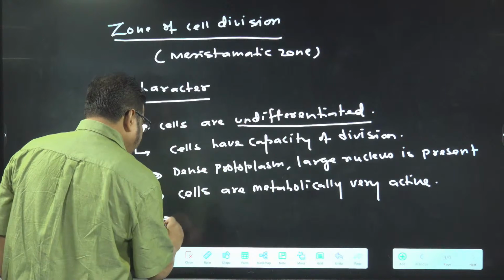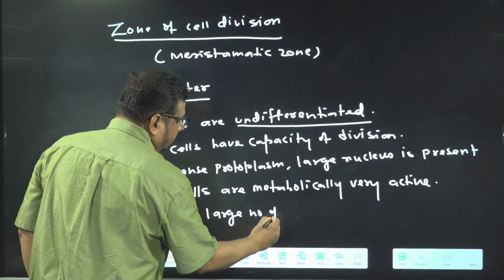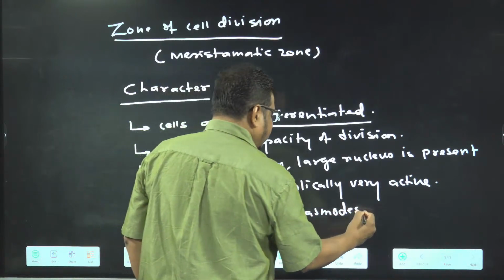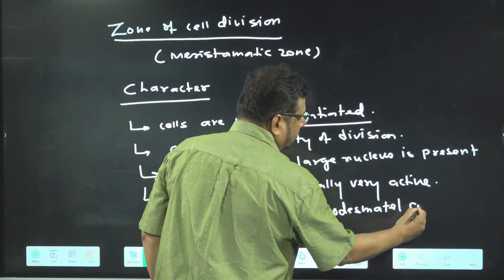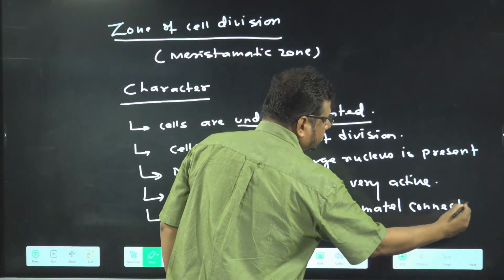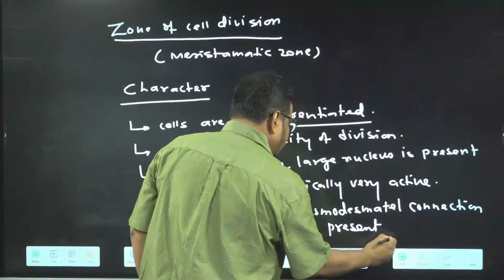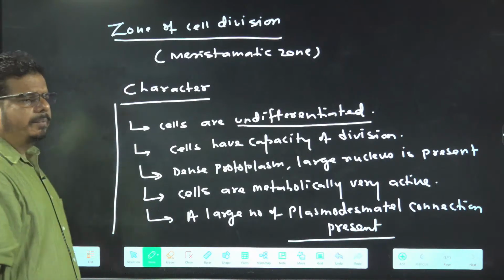And a large number of plasmodesmatal connections are present.